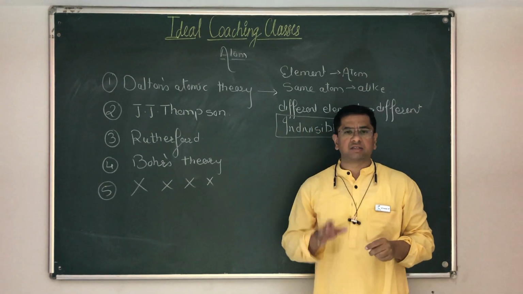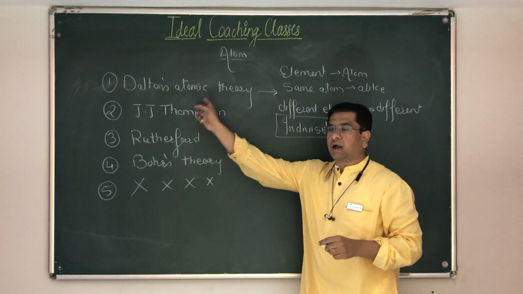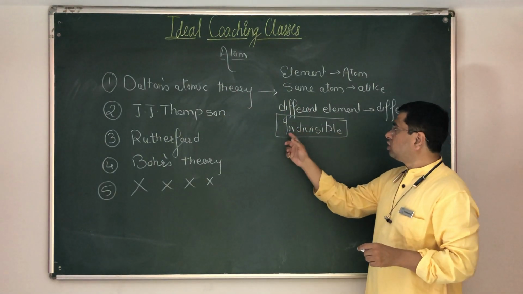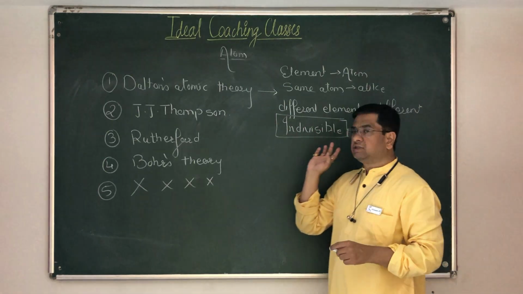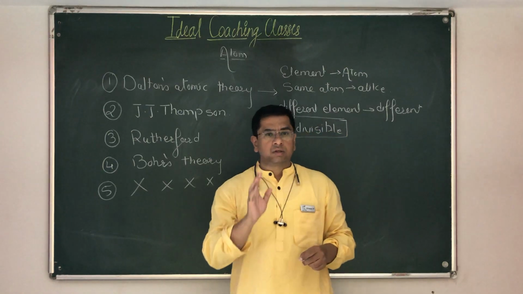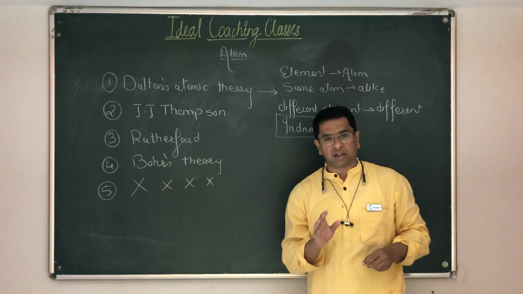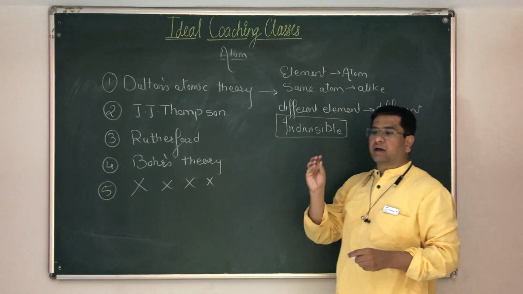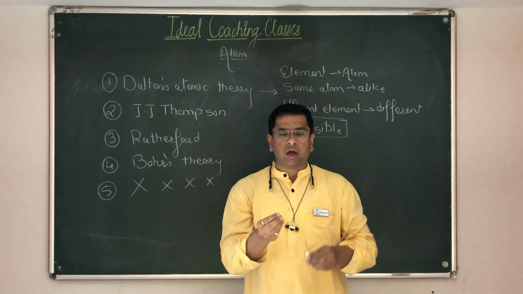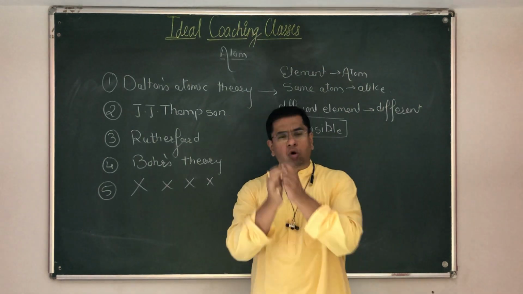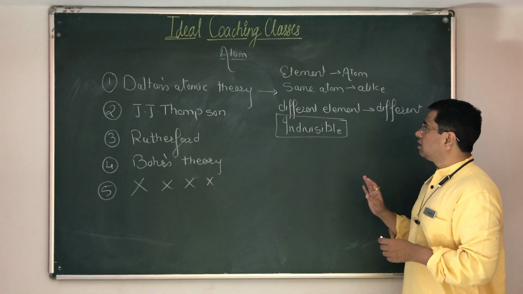indivisible. That is the most important part of this theory. This theory, Dalton's atomic theory, was proved wrong by J.J. Thomson on the basis of this point. Dalton said that an atom is indivisible. Do you understand what indivisible means? The smallest part of any element is the atom, and it cannot be broken further, it cannot be disintegrated further. This is what John Dalton said.